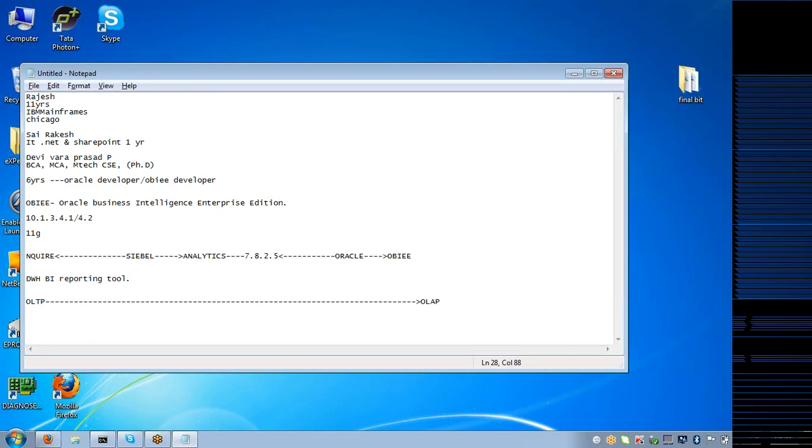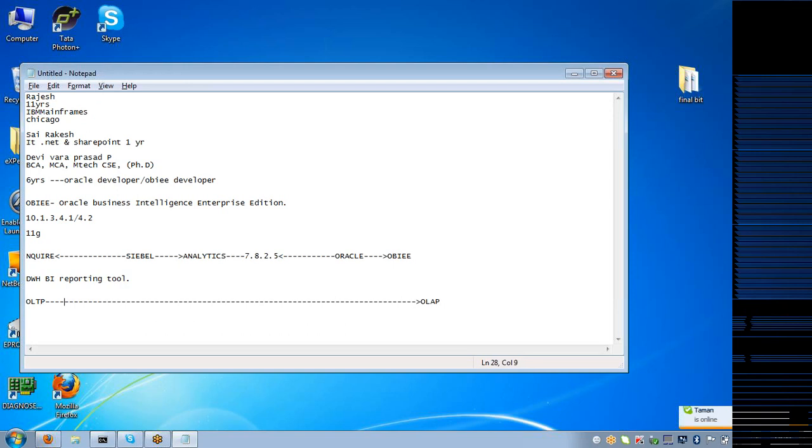The data in OLAP will come from the OLTP sources, from here like this. It will come to the OLAP like this. This data in OLAP is purely for analysis and reporting. It's like a read-only copy of the data where you can only analyze it and develop reports. Got it, guys? Okay? Understood? So this side here is purely for storage. This side here is purely for analysis. But how do you think that the data is moved from one side to the other?